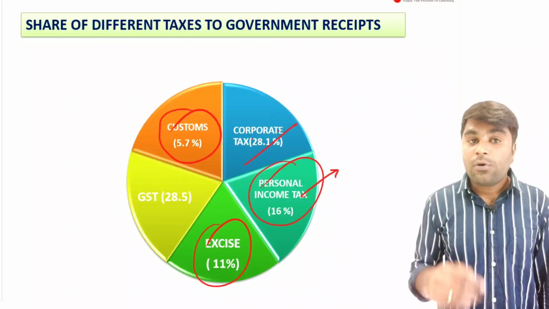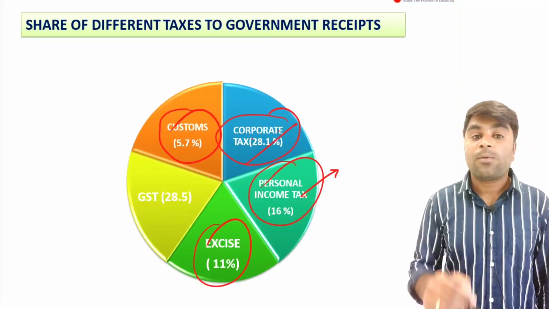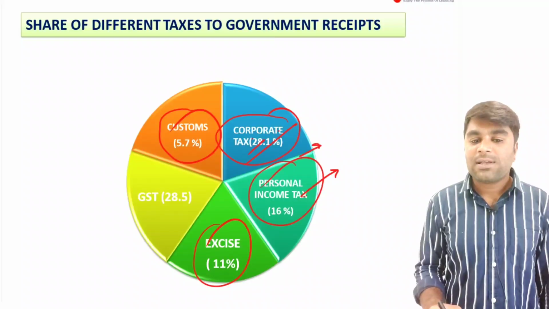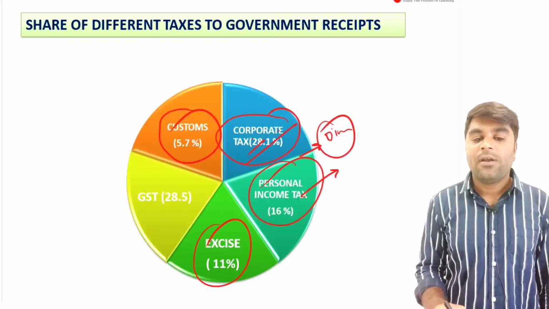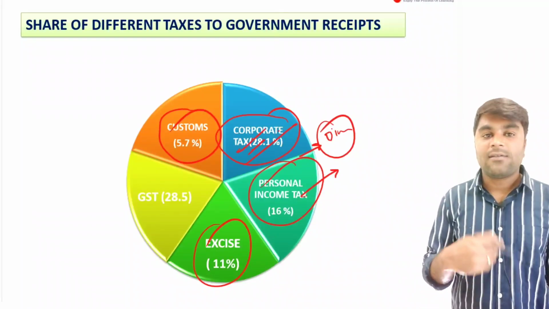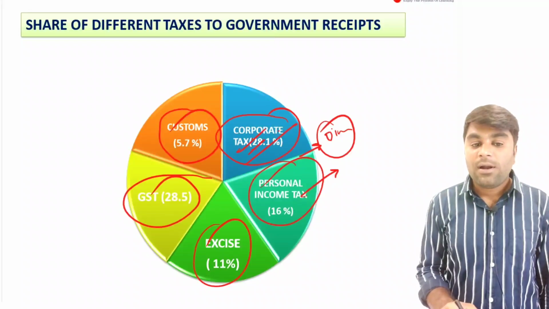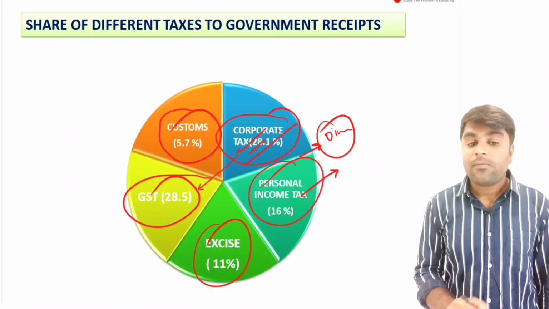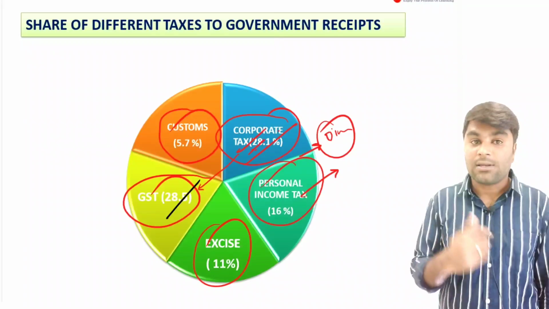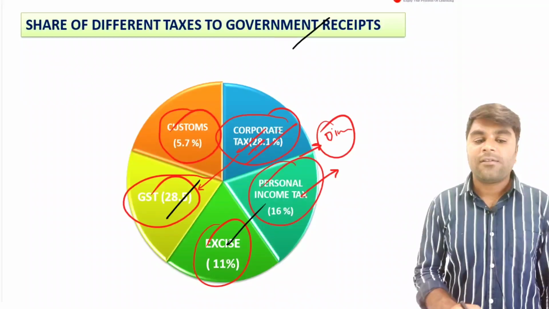But because out of the total revenue the government is going to get, this kind of revenue from the corporates is at a higher level, they put it under a separate head. Both these are nothing but direct income taxes. But the corporates are going to contribute more to the government's revenue, so the government put corporate tax under a separate head. That's the reason. Now, corporate tax is just approaching similar to the GST. Earlier, the GST should have been very much higher, right? So in such a way, we can see here the share of taxes in the government receipts.